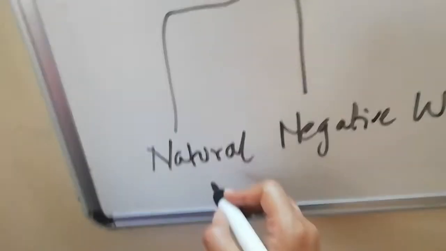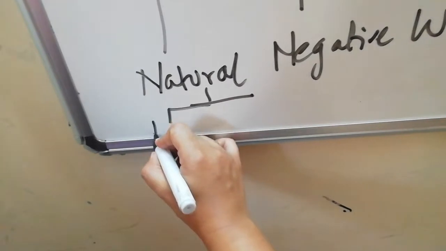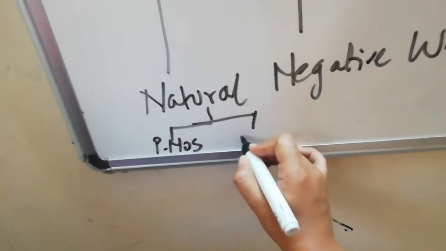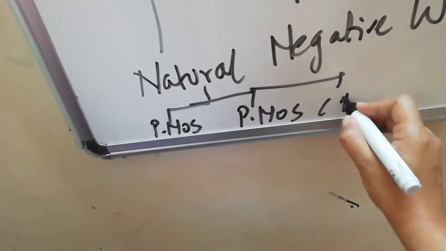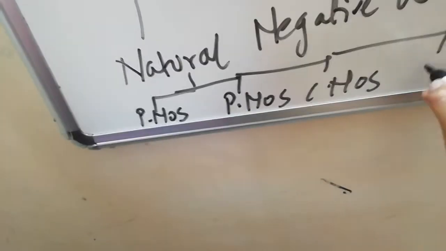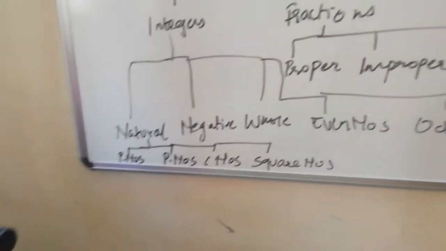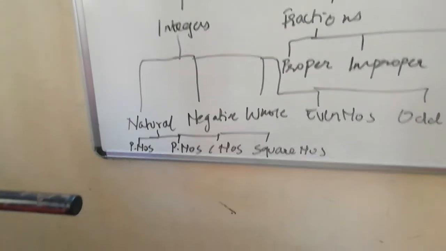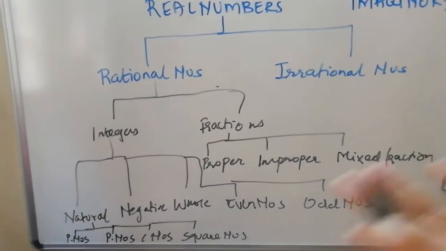In natural numbers, it includes positive numbers, prime numbers, composite numbers, square numbers, right? So natural numbers include all positive numbers, prime numbers, composite numbers, square numbers. That's why real numbers are all numbers, because real numbers include everything.